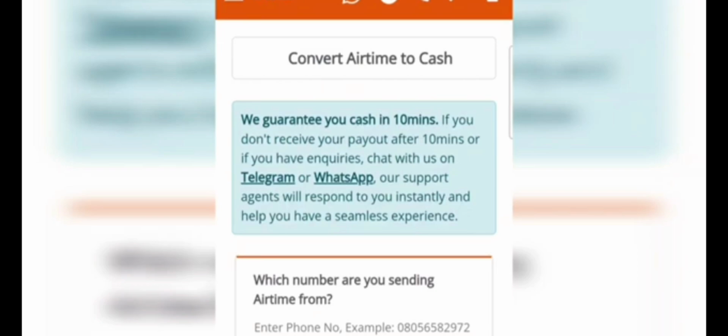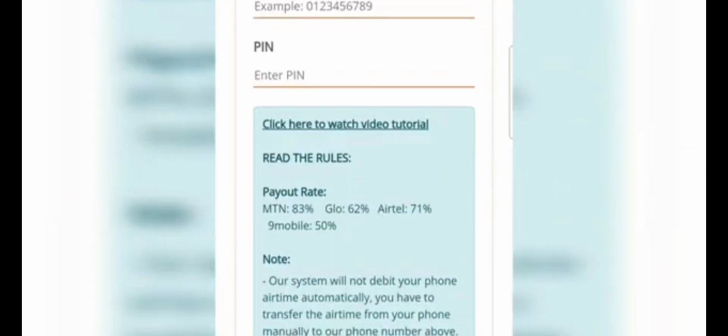What they're trying to say is that if you don't receive your payment, you have to chat with them so that their agent will respond to you. It's very simple. Okay, for payout rates: MTN 83%, Glo 62%, Airtel 71%, 9mobile 50%, and that is it.